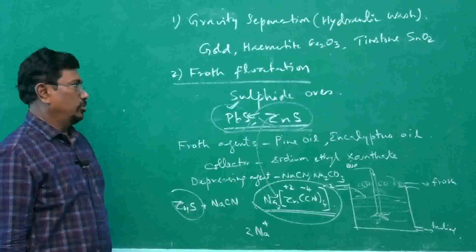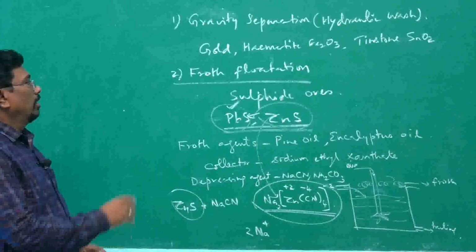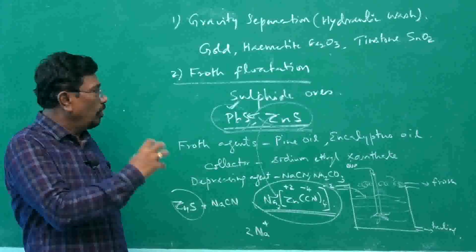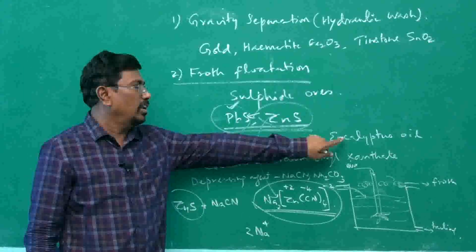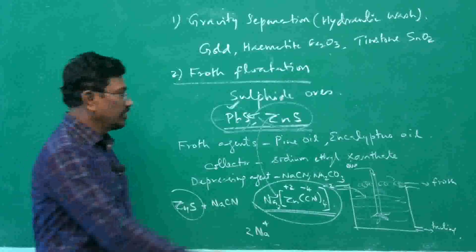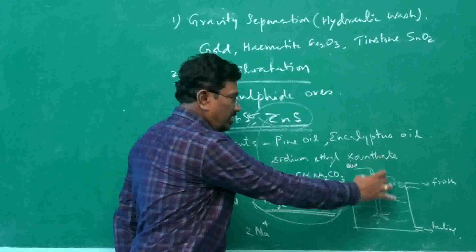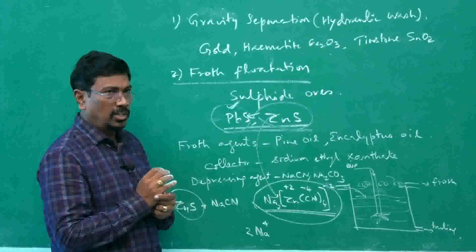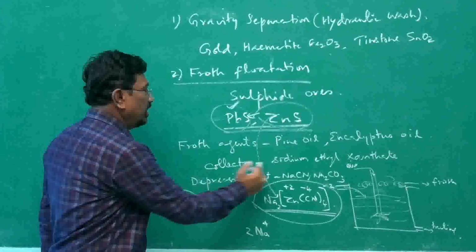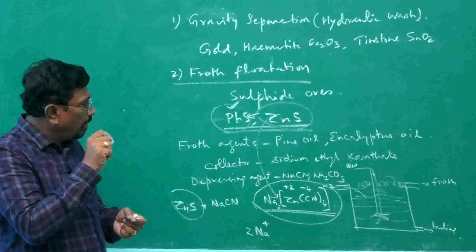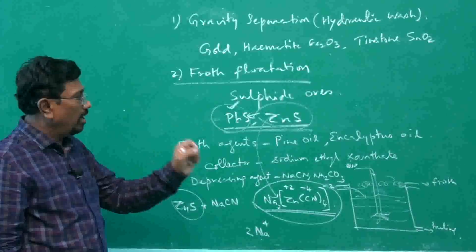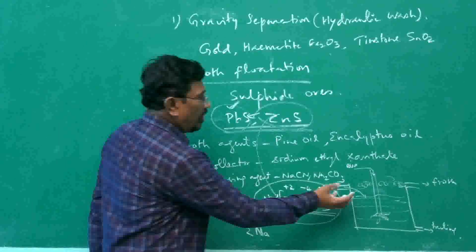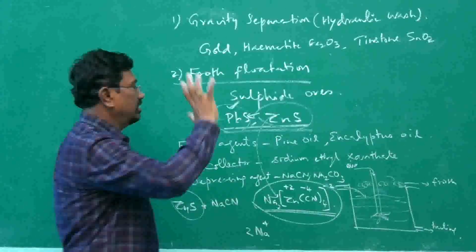That is froth flotation. So, in froth flotation, what are the things we have seen? To concentrate the ore, it is powdered well. The powdered ore is mixed with frothing agents like pine oil, eucalyptus oil along with water, and it is fed in. Air at high pressure is sent in, a stirrer is rotating, therefore froth will be formed. To encourage froth formation, we use sodium ethyl xanthate, which makes the ore water repellent and go into the froth. So when we collect the froth, it will have the concentrated ore.